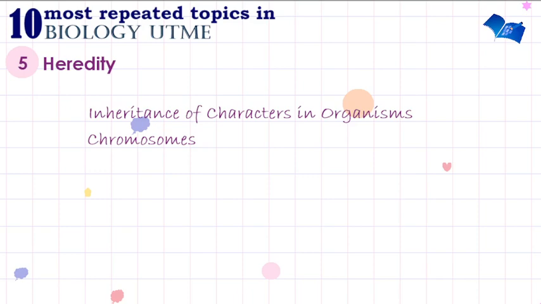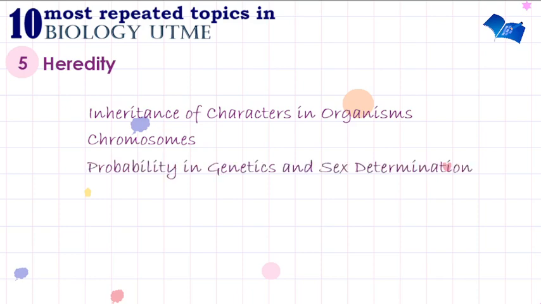It is really important because it has a lot of calculations involved in it, which is probability in genetics and sex determination. It's very important for you to know if a man is heterozygous and he marries a homozygous recessive woman, what is the probability that their offspring will be heterozygous or homozygous dominant? Do you understand what I'm saying? It's very important for you to know the probability in genetics and how sex is determined.